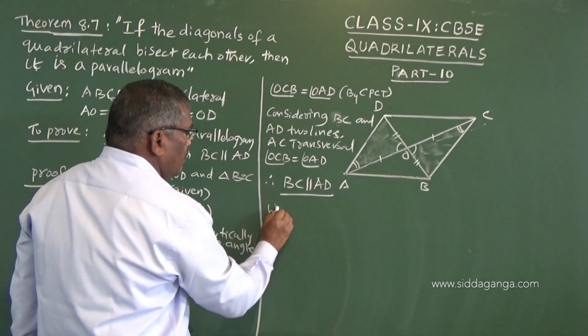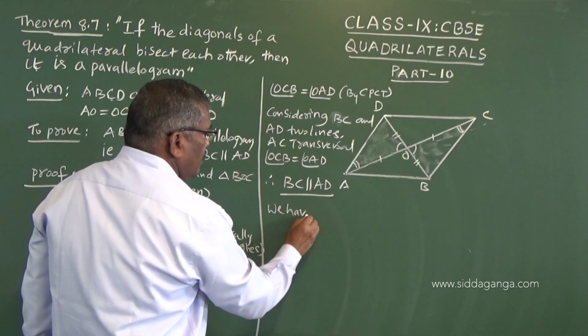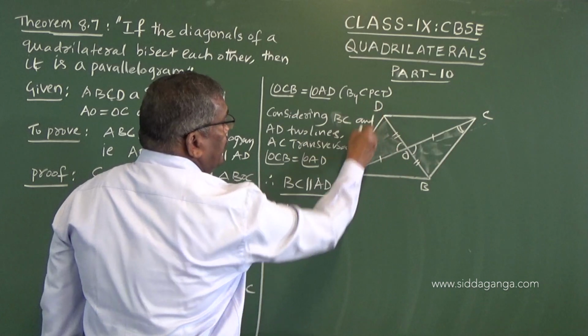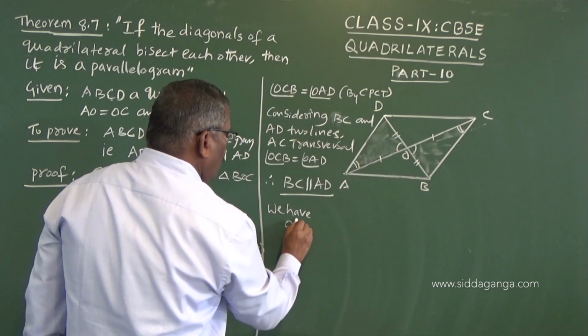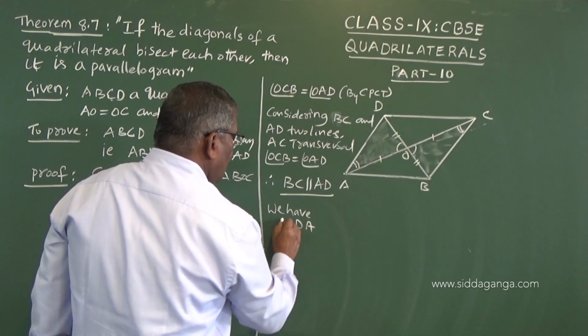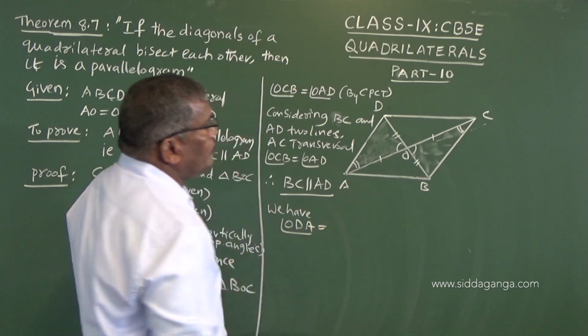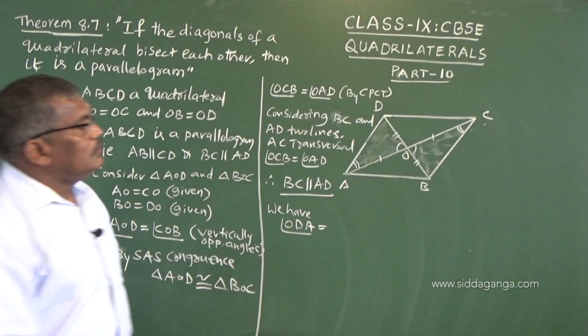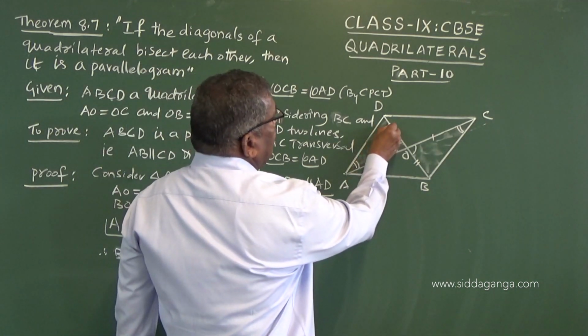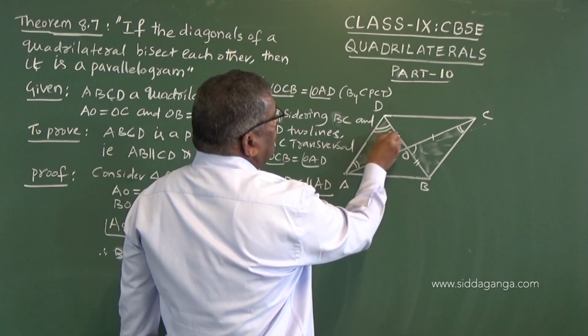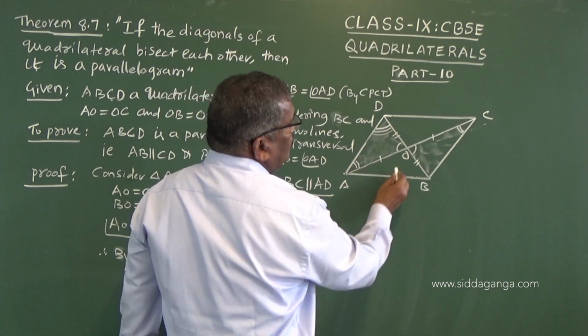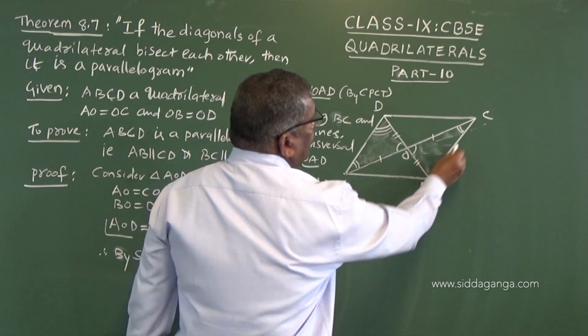So, we have angle ODA is also equal to, so this angle, this is equal to OBC.